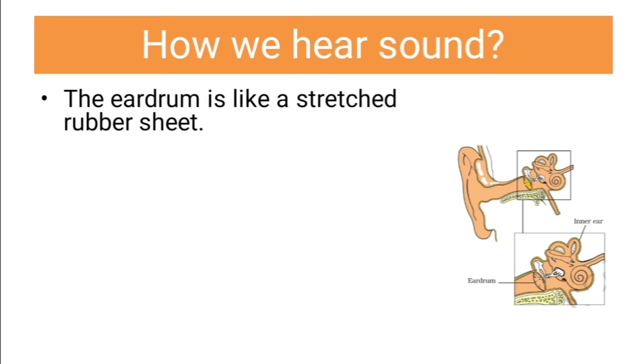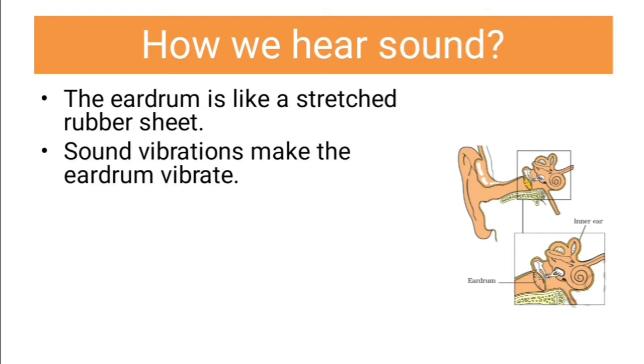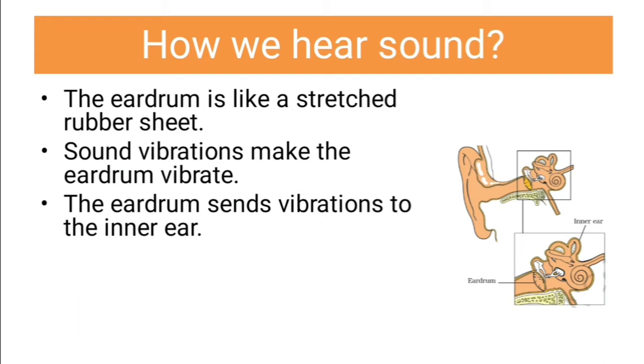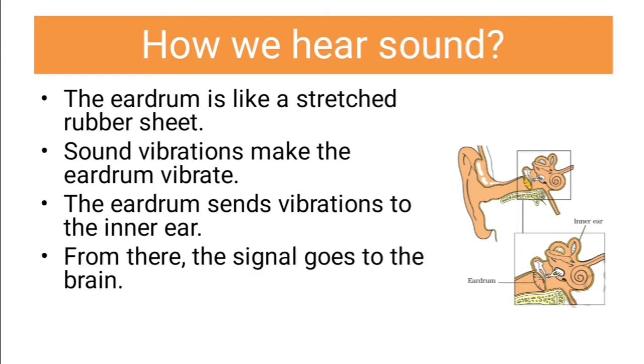We call it the eardrum. The eardrum is like a stretched rubber sheet which vibrates on receiving the vibrations. The sound vibrations make the eardrum vibrate. The eardrum sends vibration to the inner ear. The inner ear converts it into an electrical signal and then it is carried down to the brain with the help of auditory nerves. So the brain receives electrical signals.